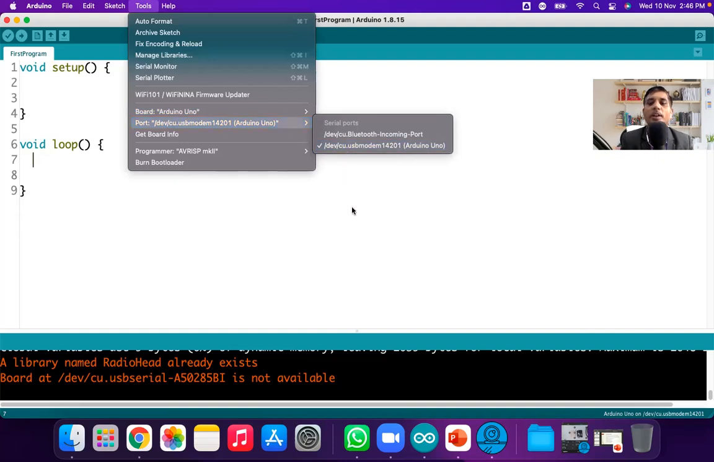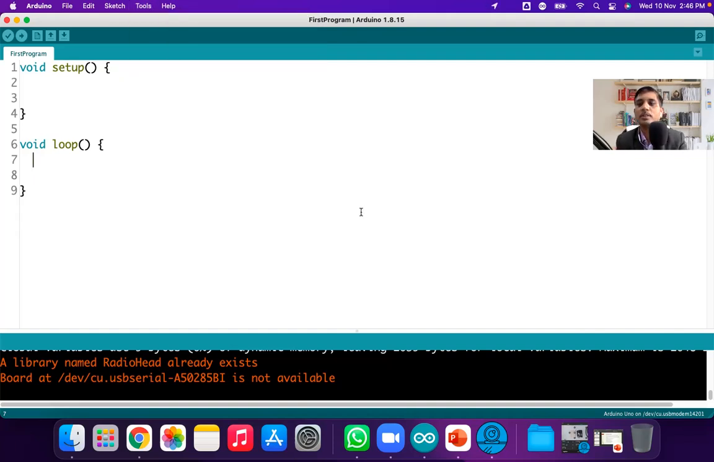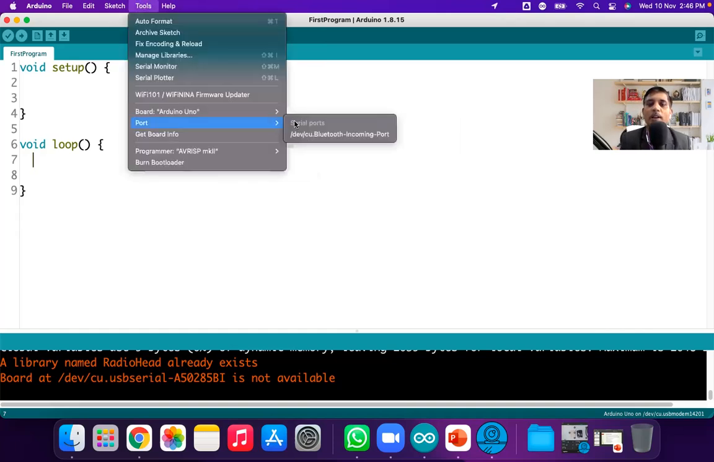Now look here. Here I have connected the board. Now how can I say that this is the port of the Arduino board? Yes, here it is written Arduino Uno. Also I can check that here. Suppose I remove this Arduino Uno. Again I go to the tools, and now there is only one port. That is a Bluetooth port.